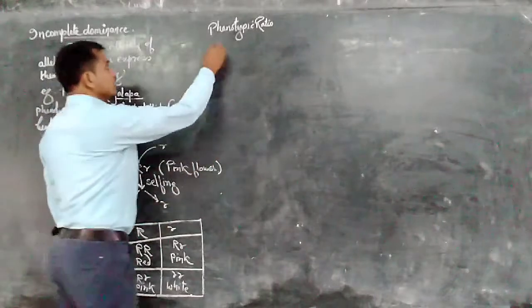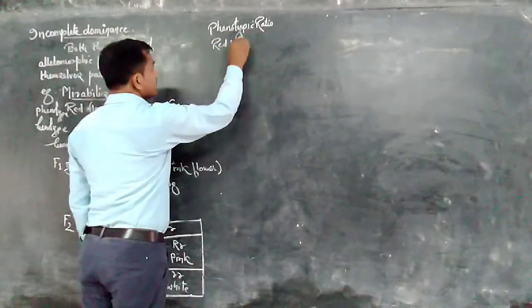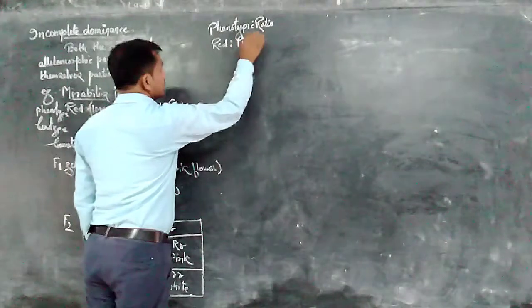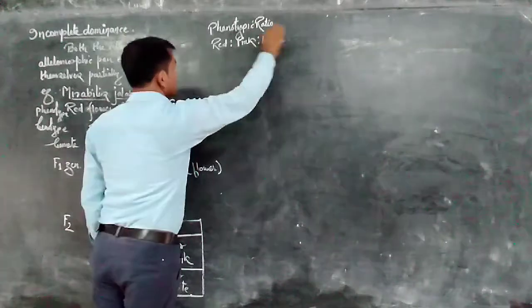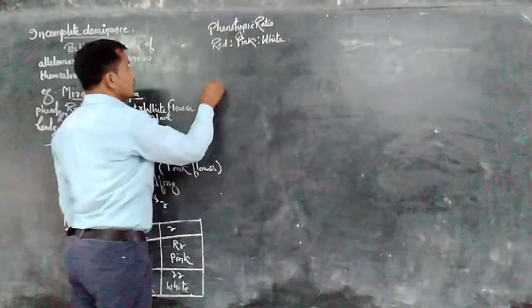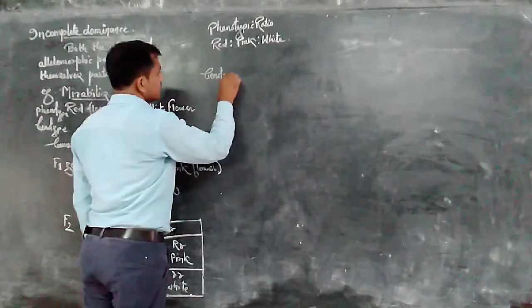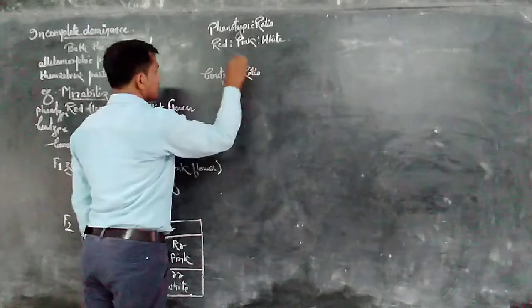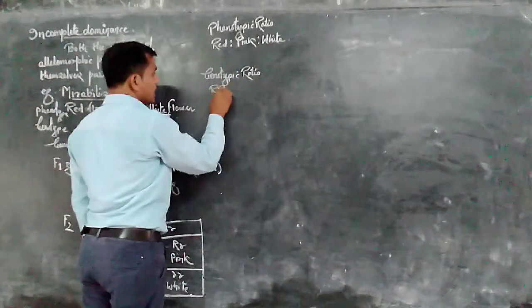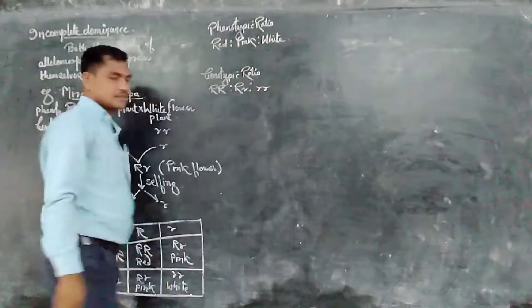Phenotypic ratio here is red is to pink is to white, and genotypic ratio we can determine as capital R capital R, capital R small r, small r small r.